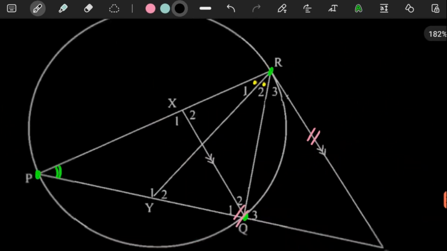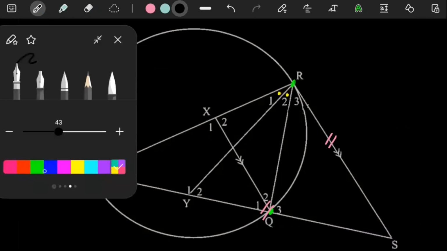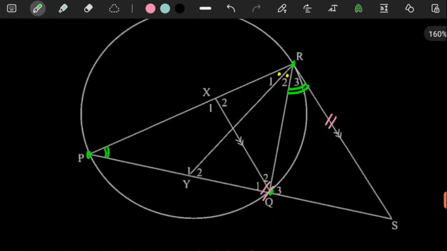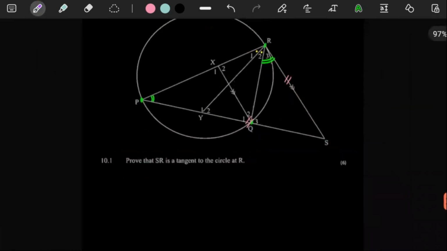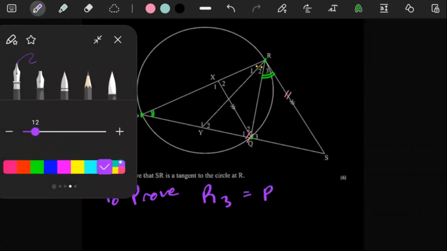Now, as we said, if you're going to prove that this line is a tangent, then you have to make use of the fact that you just want to prove that this angle there is equal to that angle there. You can label these angles, but you don't have to. You can just state what we need to prove. So we have to prove that R3 is equal to P. So that's what we have to do: prove that R3 is equal to P.